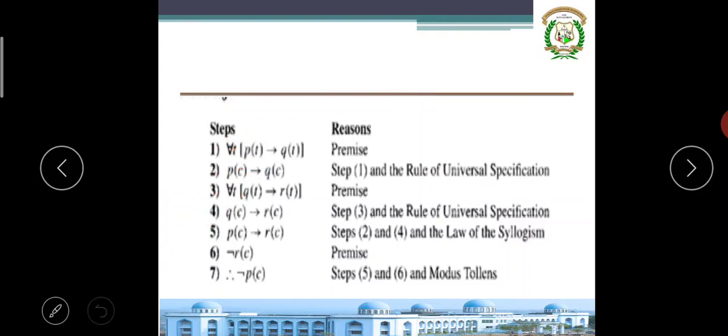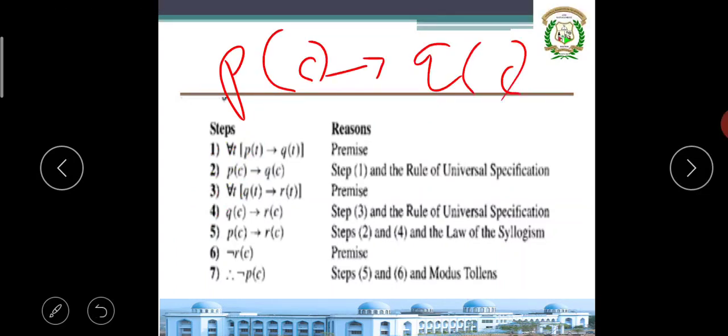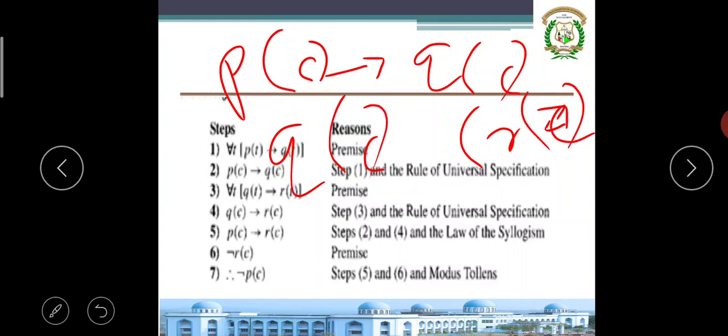Now how does solving come? Please observe carefully. P of c implies Q of c, then Q of c implies R of c. Directly you can write P of c implies R of c.